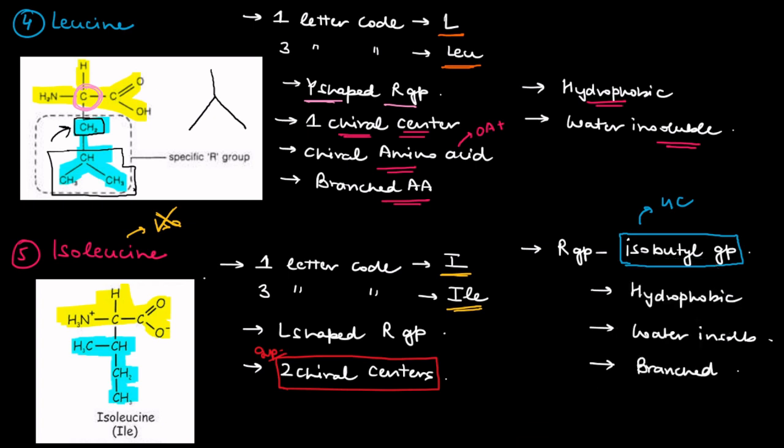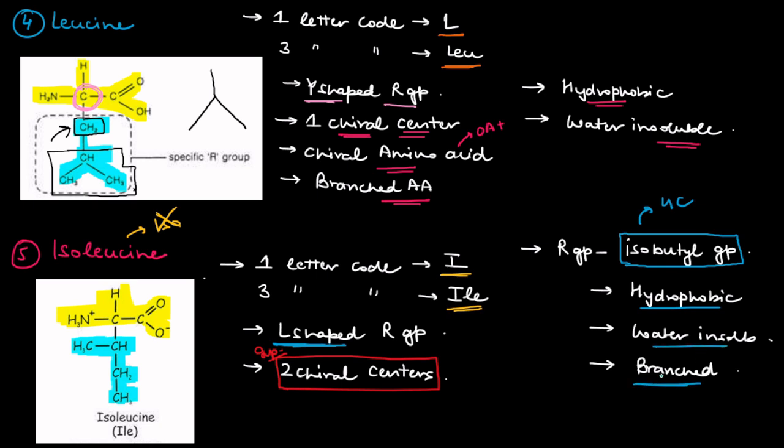Okay, so you can see that 4 carbons are present over here, therefore it is called but, and since an iso position is present, therefore it is called an isobutyl group. Clear? Again, carbon and hydrogen are present. L-shaped, I told you. What about L-shaped? I told you it is hydrophobic, therefore it is water insoluble, and you can see the branching over here.